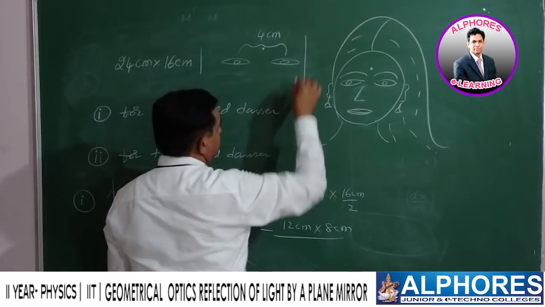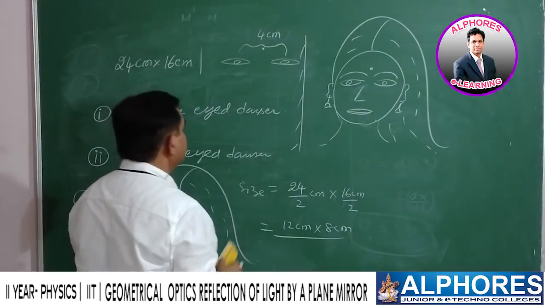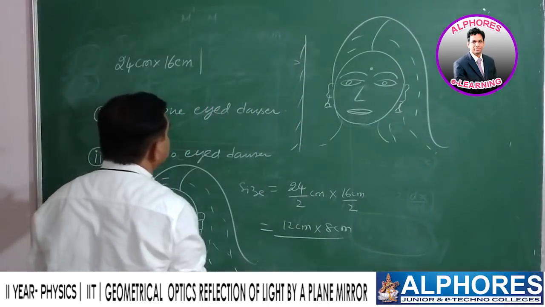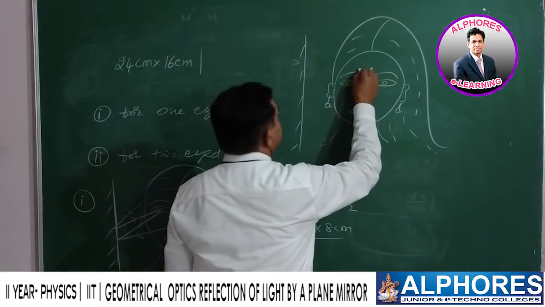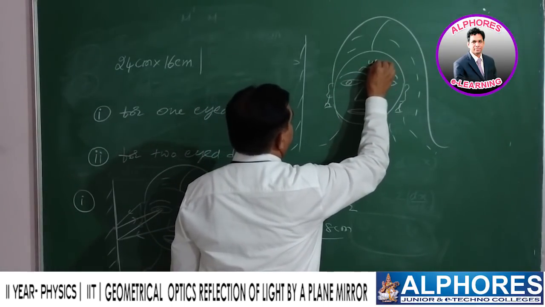For the two-eyed dancer, this is the mirror. The eye to eye distance is mentioned as 4 centimeters.